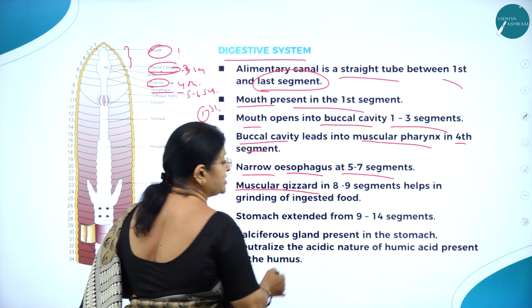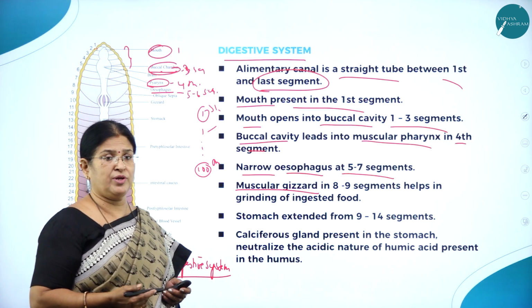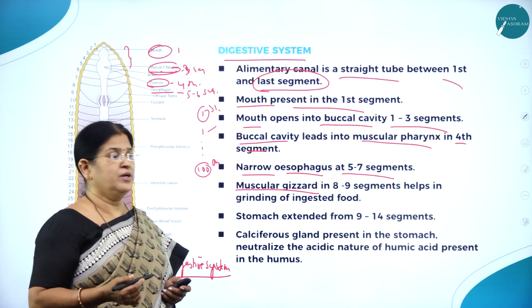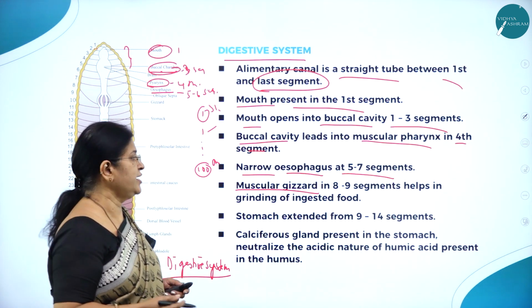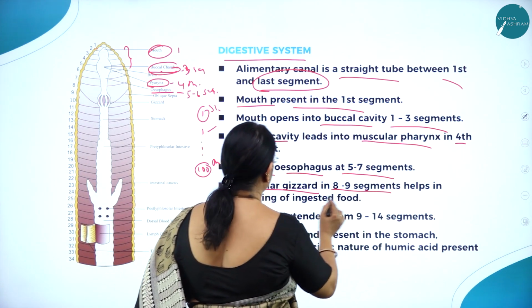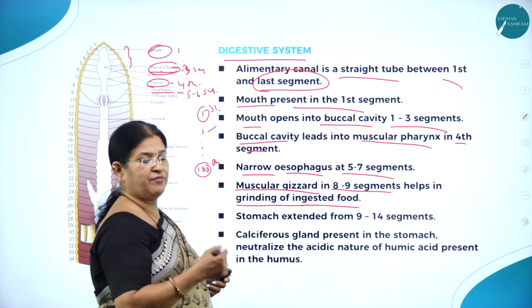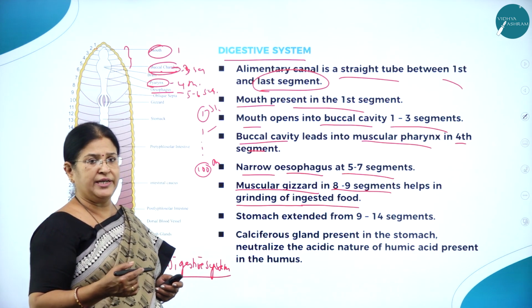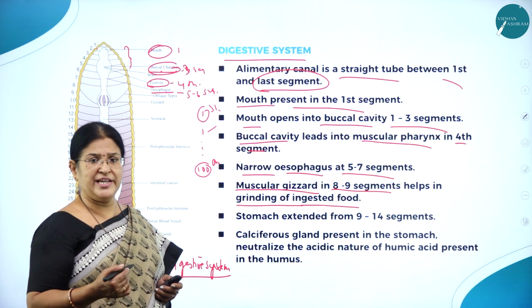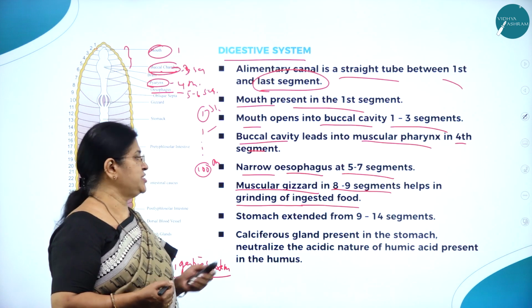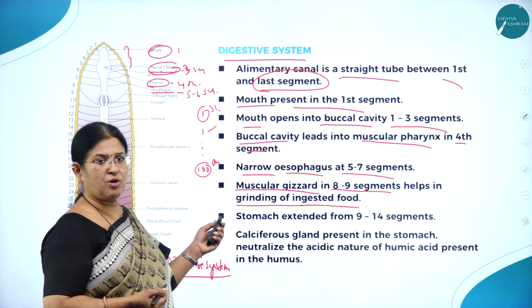Then the muscular gizzard. What do you mean by gizzard? It is a grinding organ found in the digestive system of earthworm, which does the grinding process. So the muscular gizzard in the 8th to 9th segments helps in grinding of ingested food, that is, whatever food it has taken. As you know, it is a detritivore which feeds on dead organic matter found in the soil, may it be decayed leaves. That will be ingested and ground by this very wonderful part of the digestive system called the gizzard.